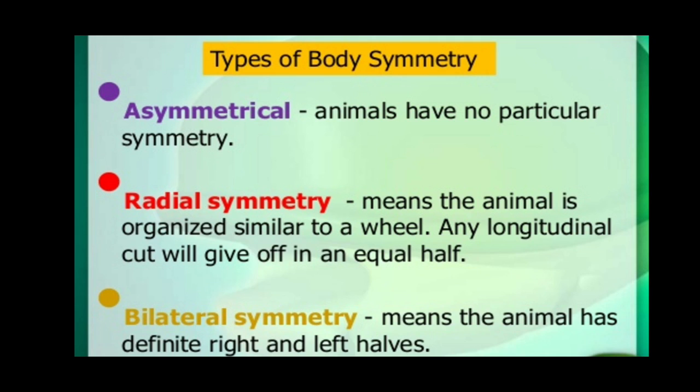Radial symmetry is the type of symmetry in which the parts of the body are arranged around a central axis in such a way that any plane passing through the central axis divides the animal into two equal halves that are almost mirror images of each other.